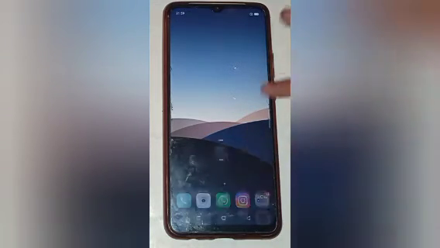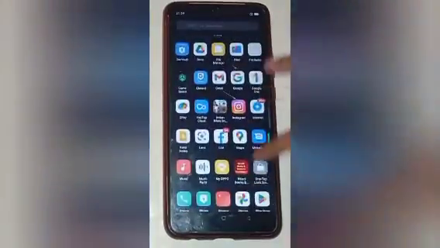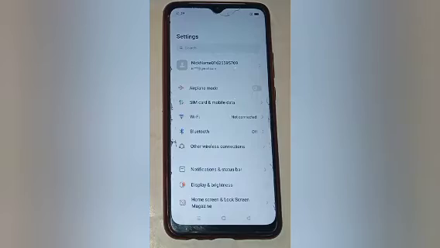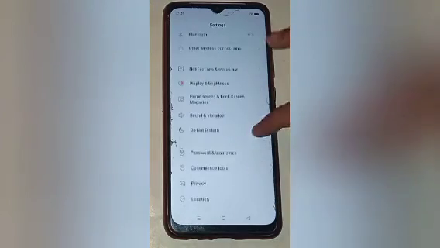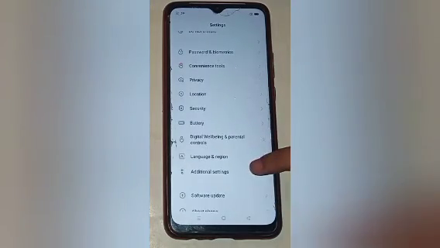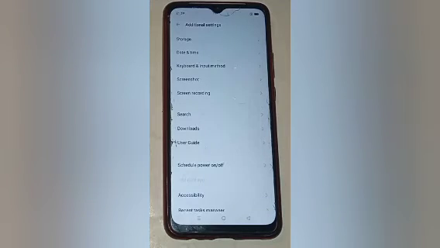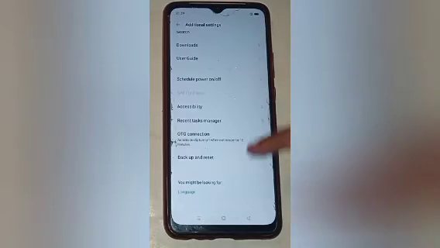Firstly, scroll up and go to the setting icon. Here you will see, so click on the setting icon. Now you will see many options here. Scroll up some more and you have to click on the additional setting. After that you will see many more options in that, so you have to move up and click on the